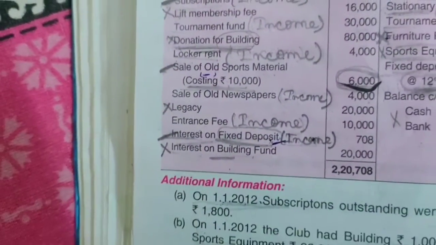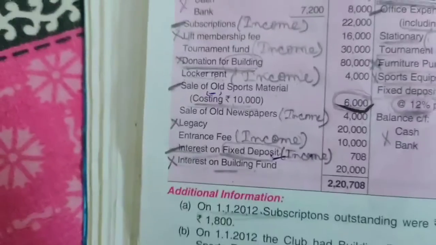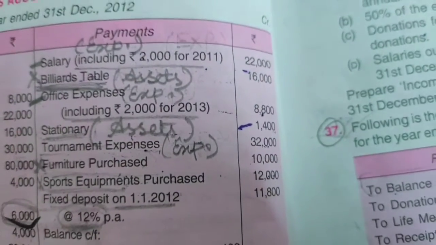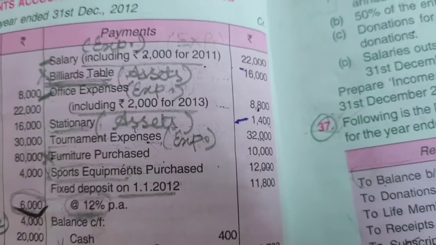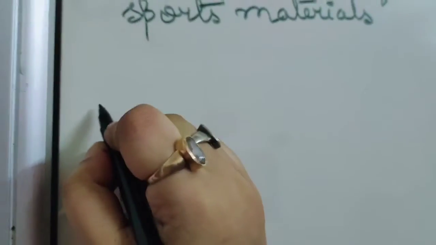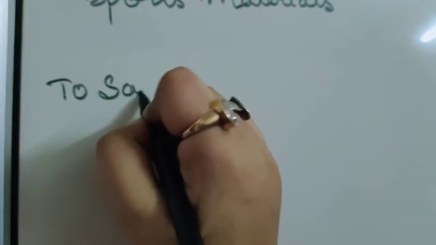Now next we have interest on building fund, that won't come in the income and expenditure side. Now let's go to the payment side. Now payment side we have salary. Now salary is an expense, so that one will come in the expenditure side. So we will record here salary on the expenditure side to salary.